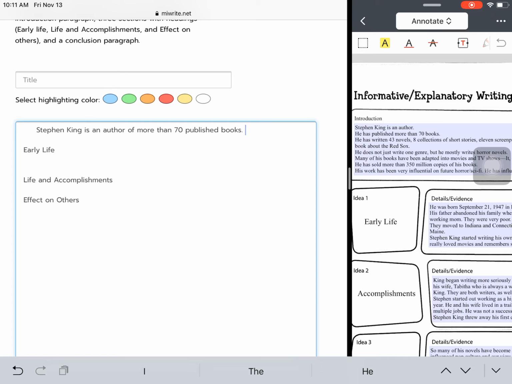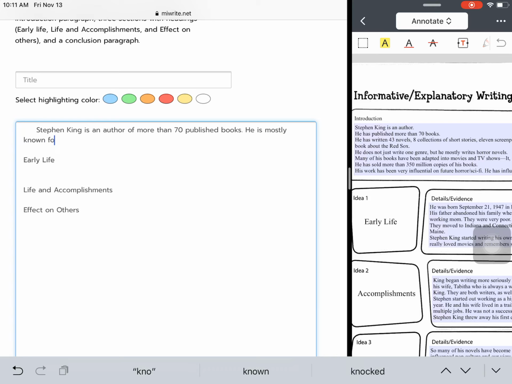Okay, so notice that I have kind of combined these two first sentences. So I'm not writing exactly what I wrote in here. That doesn't mean that you can't write exactly what you wrote in here as long as it's written in your own words, but I am changing it up a little bit. Okay, so he is mostly known for writing horror novels.